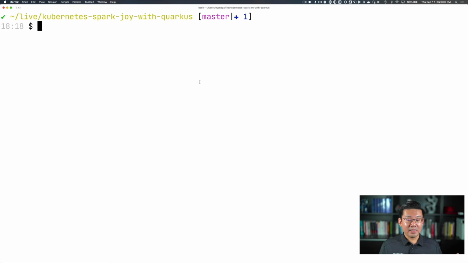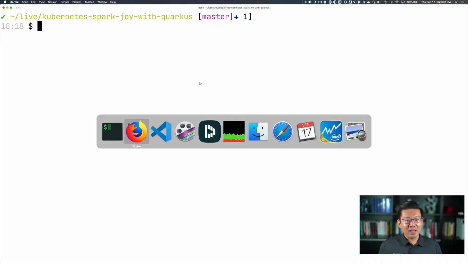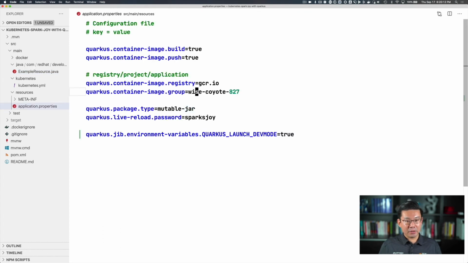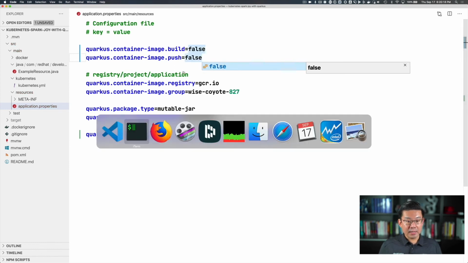Thank you, Ray. Now the application is running in remote development mode. I just pulled the changes from Ray and I'm ready to make the magic work again. So let me open here. I'm just going to open my application properties file. I'm going to disable the build and push because we want to speed up the things here. And that should be good.